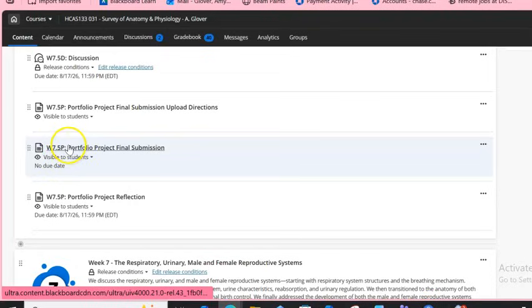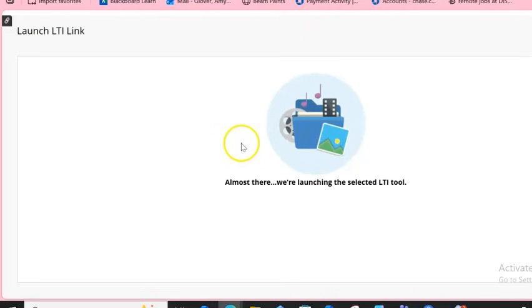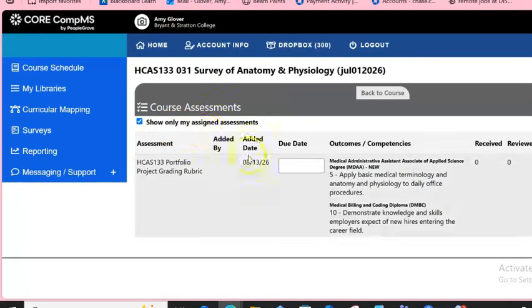And for this week, you will be submitting that final portfolio project that you've been working on weeks 2 through 7, including each of those sections in each week. And this week, you will finally be submitting that final project. And you will be doing that through this core assessment, okay?